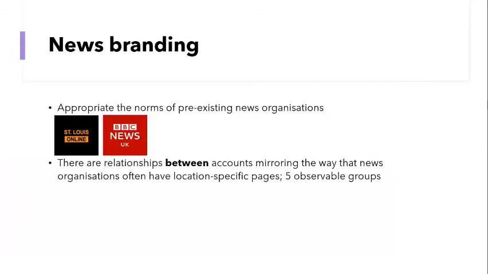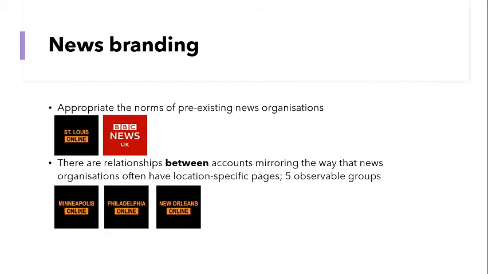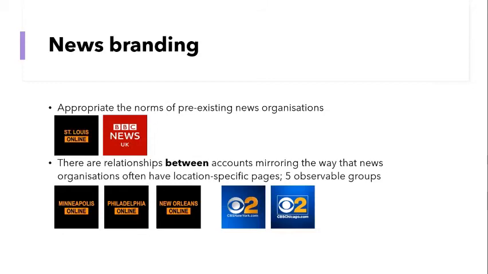I also found that there seem to be relationships between accounts, and this can be compared to the way that verified news organizations often have location-specific pages. So these three accounts were disinformation accounts. And when we compare this to CBS News, we can see that the three disinformation accounts share the same background color, the same text color, the same layout, and they also have the same structure in their naming, so location plus online. And when we compare this to the way that CBS has location-specific pages, we can see that the profile pictures are basically the same. The only thing that changes is the text signal in the location.